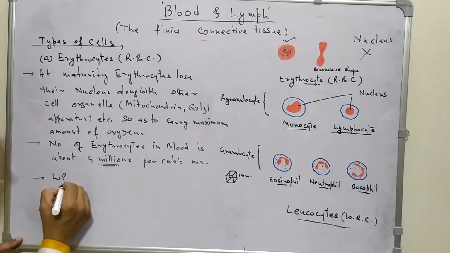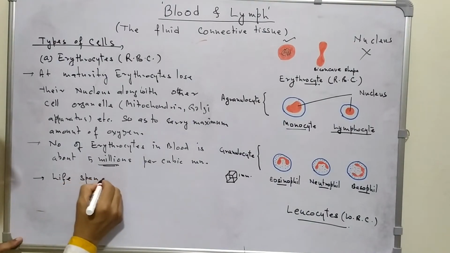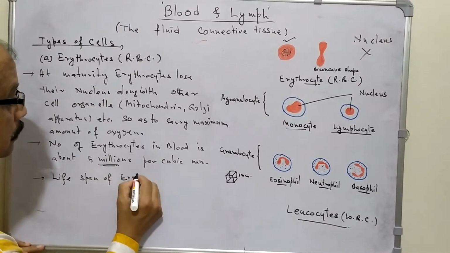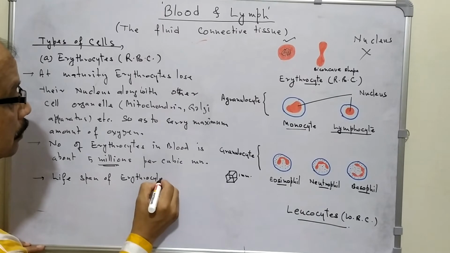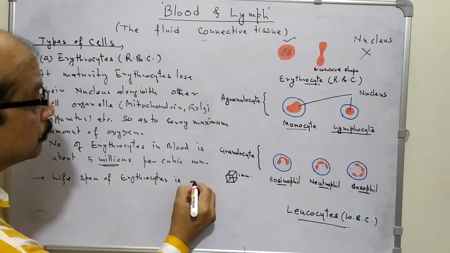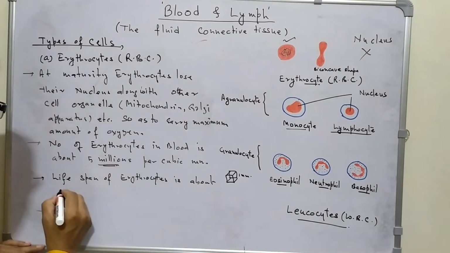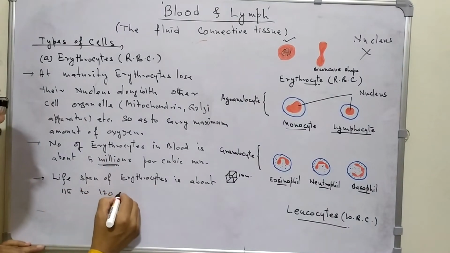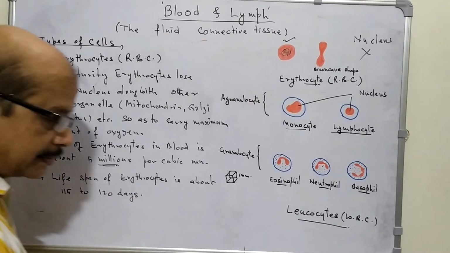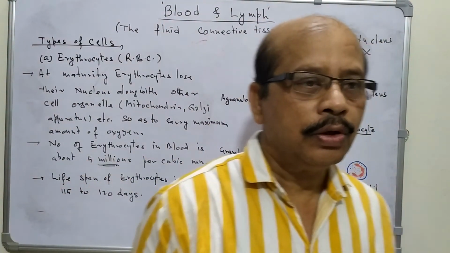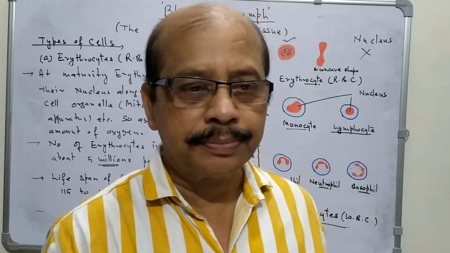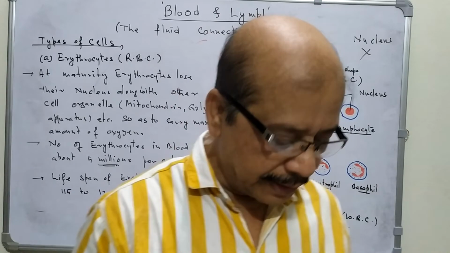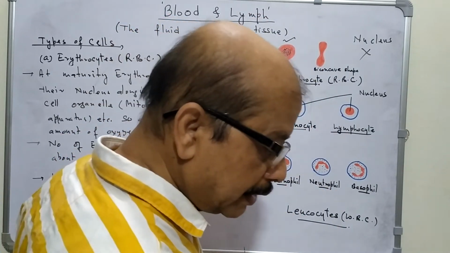And the lifespan of erythrocytes is about 115 to 120 days. As they are devoid of nucleus, so in this condition the lifespan is not very long, only 115 to 120 days. This is all about erythrocytes.